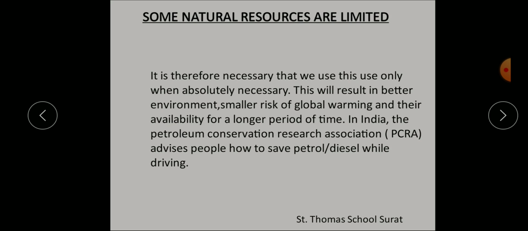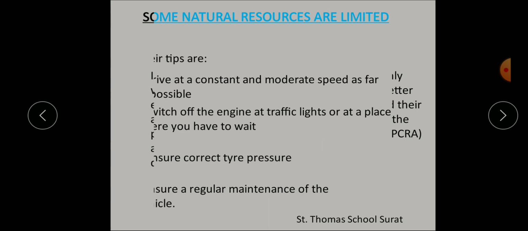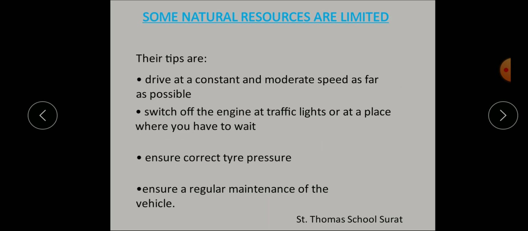Understood? This PCRA is advising us on how to save petrol or diesel while driving. So there are some tips which the PCRA has advised us to save petrol and diesel. What are they? We will see one by one. Firstly, it is said that drive at a constant and moderate speed as far as possible. Understood? Your driving speed should be moderate. It should not go very fast. It should be at a constant speed.